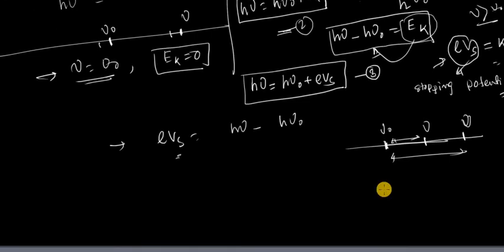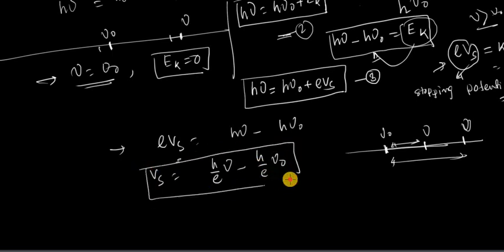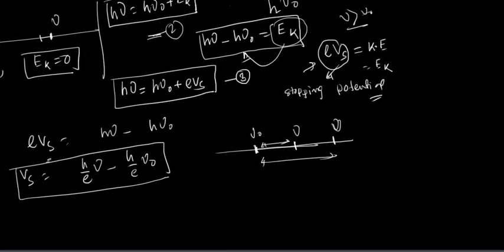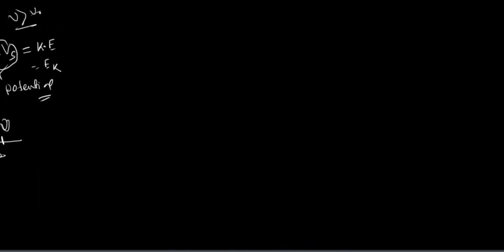So this is your equation. Now divide by e, so h by e into nu minus h by e into nu 0. So this is an equation, and you can easily draw a graph. Vs is equal to h by e into nu minus h by e into nu 0. Now you can draw the graph of this equation. So let's start over here.